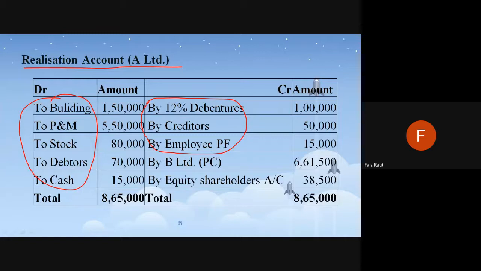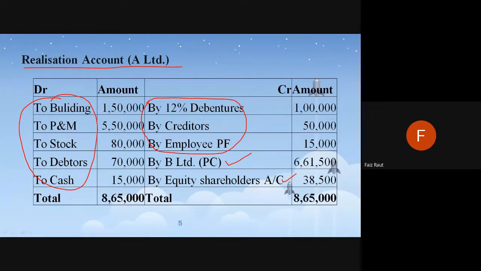Okay, remaining the share capital and reserves and surplus, then profit and loss account, that will not be coming here. Okay, we are not paying it to someone. Now in this, the purchase consideration amount will also be coming, as this will be paid to the shareholders of target company A, and this is the balancing figure. So this is the realization account.